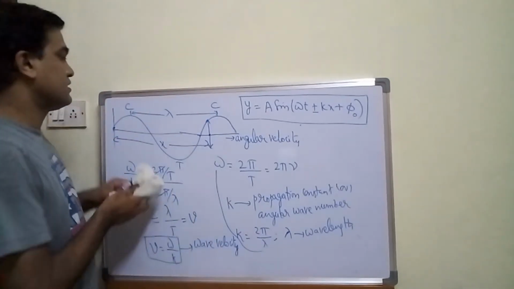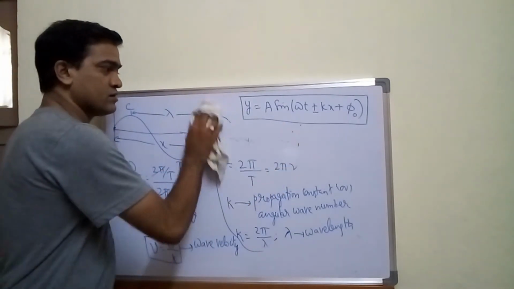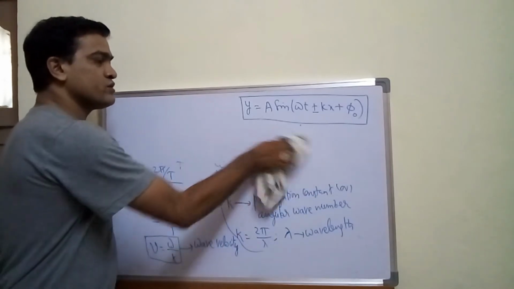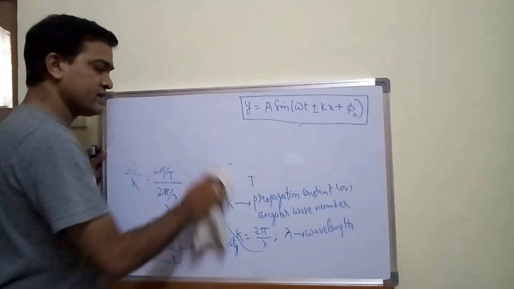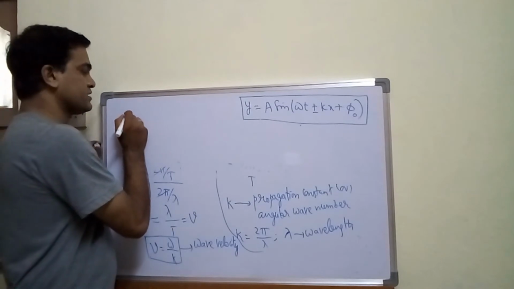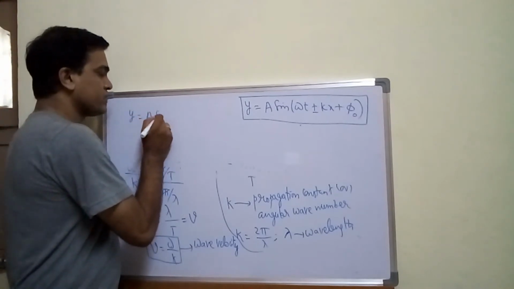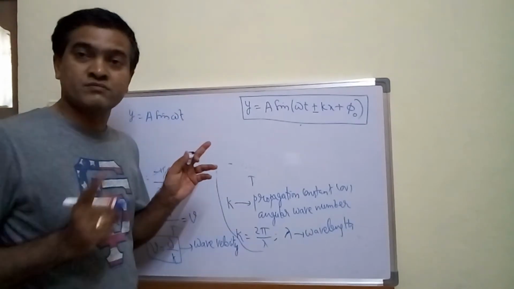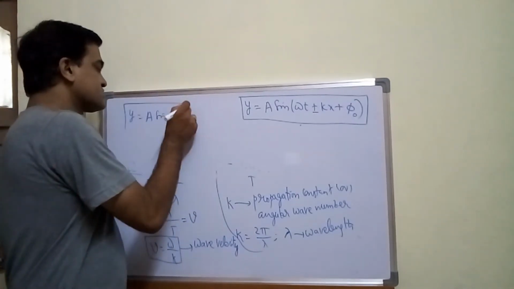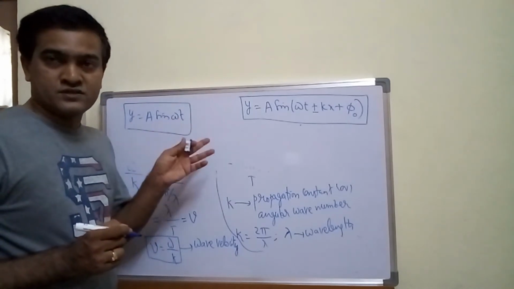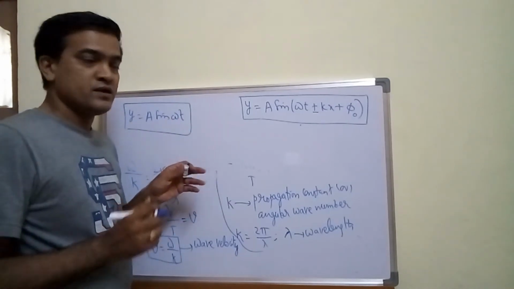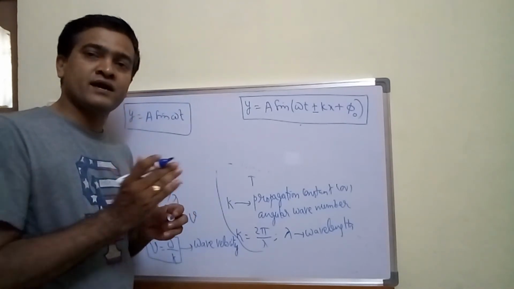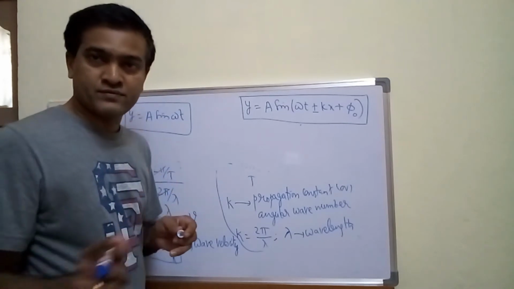So let me again recall the equation. y is equal to a sin omega t. What does it mean? This is not a wave equation, remember. This is not a wave equation, but I can say that this is an SHM. If y depends only upon time, then it is said to be an SHM, and SHM is not a wave.